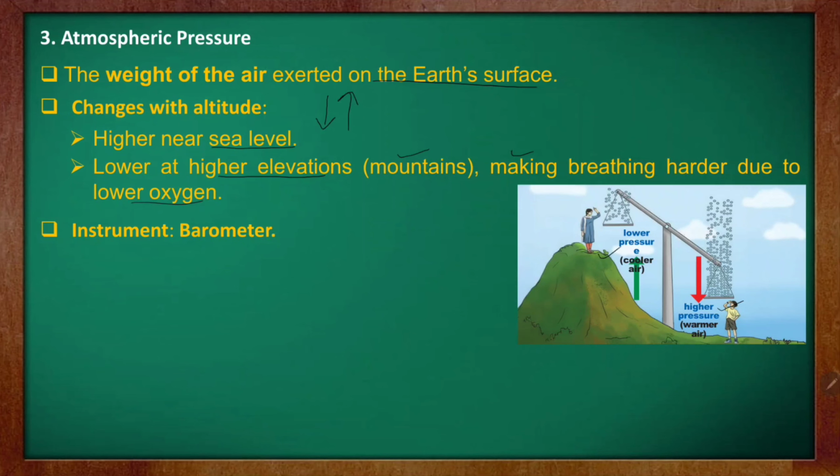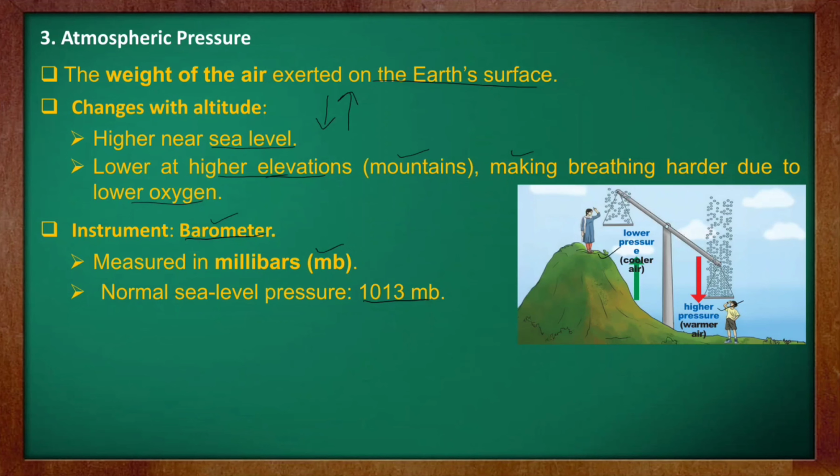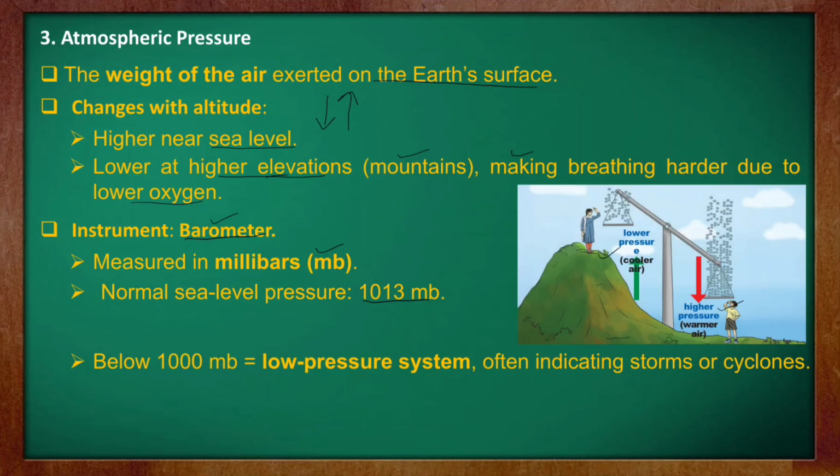Millibar is represented as what? MB. And the normal sea level pressure is 1013 MB, that is millibar. 1013 millibar is the normal sea level pressure, and below 1000 MB it is considered a low pressure system, often indicating a storm or cyclone, especially at sea level, in the ground area.